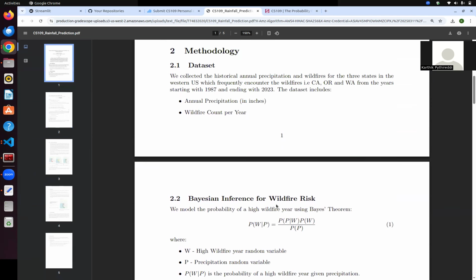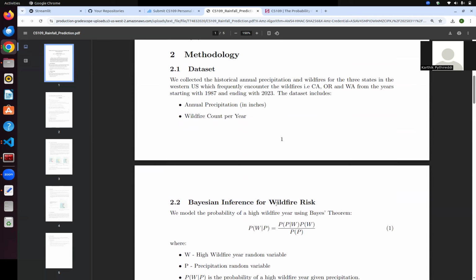With respect to the data set, I went through multiple data sets on Kaggle as well as from different websites, but many of the data sets were not really straightforward. I also found synthetic data generation as an option from one of the LLMs, but I made use of ChatGPT's deep search, which helped me grab the data from different state weather websites and the national weather website to get the specific data set for California, Oregon, and Massachusetts, where I got hold of precipitation data for California versus the wildfires for the particular year, all the way from 1987 till 2023.